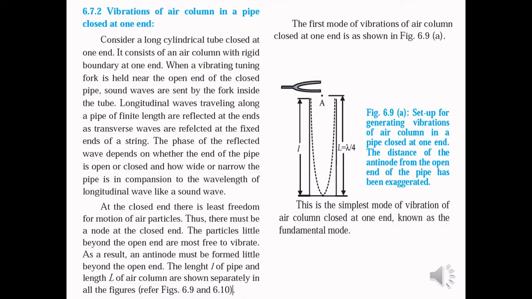First, we will discuss the modes of vibrations of air column in case of a pipe which is closed at one end. As you can see in the figure, we have considered a long cylindrical tube which is closed at one end. It consists of an air column with rigid boundary at one end. When a vibrating tuning fork, as you can see in the diagram, is held near the open end of the closed pipe, sound waves are sent by the tuning fork inside the tube.